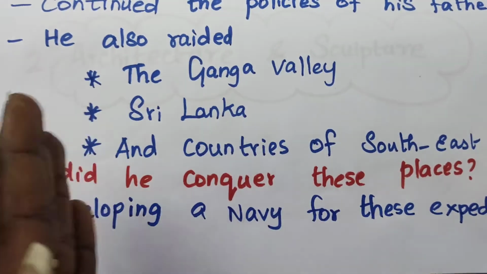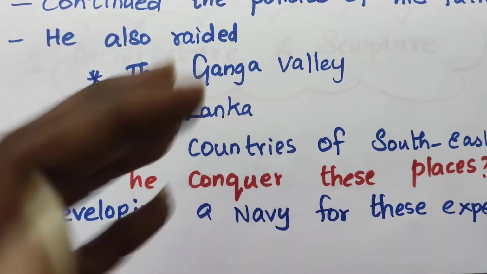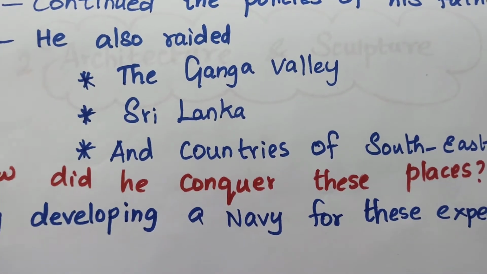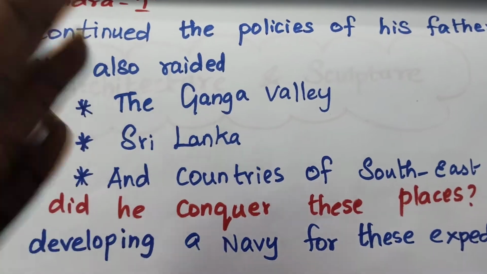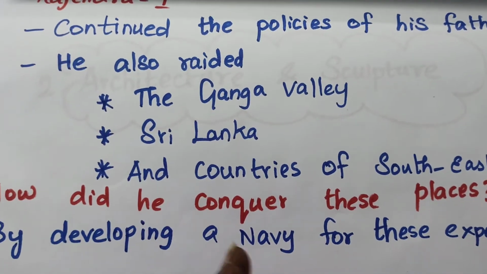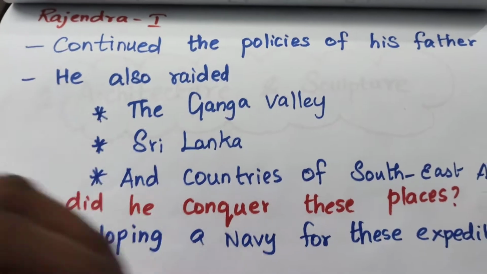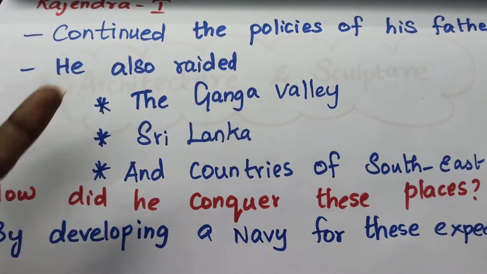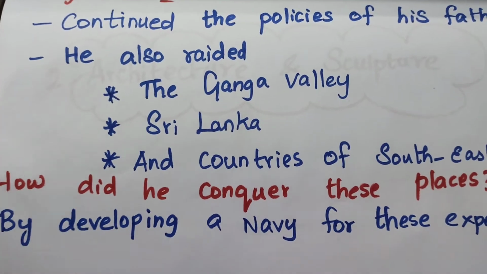And after that, he also raided. In the last chapter we saw raiding, which means going and taking their wealth without telling anyone. In the same way, Rajendra I raided places like the Ganga Valley, Sri Lanka, and countries of Southeast Asia. He took the wealth and power of other kingdoms too.